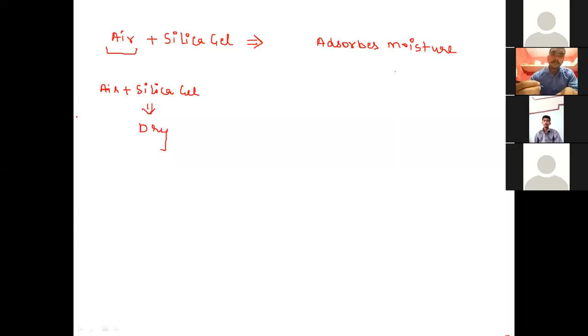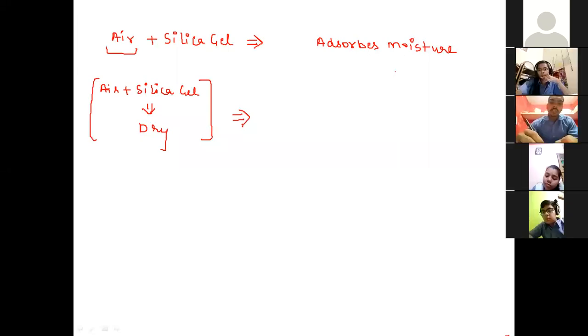When it is kept with silica gel, what will be the answer? Air becomes dry when it is kept with silica gel. What will be the answer? Because the moisture is absorbed by silica gel. Okay, not absorb, but moisture is adsorbed.